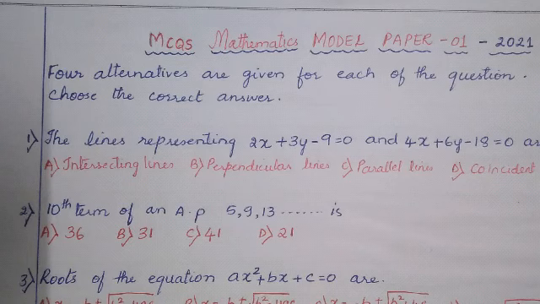You know that in this model paper we have 40 questions, and all the questions are multiple choice.